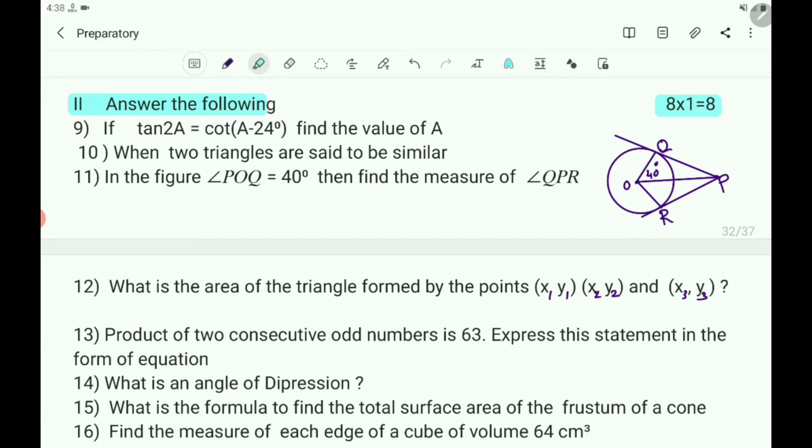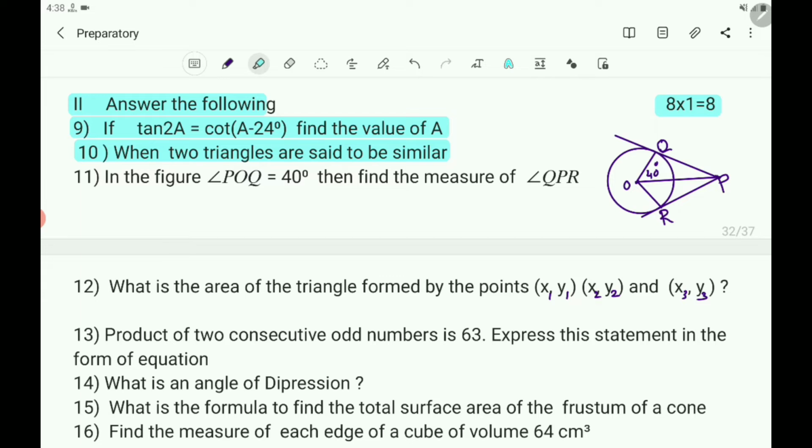First question is, if tan 2A equals cot (A minus 24 degree), find the value of A. Then the 10th question, that is the second question: when are two triangles said to be similar?